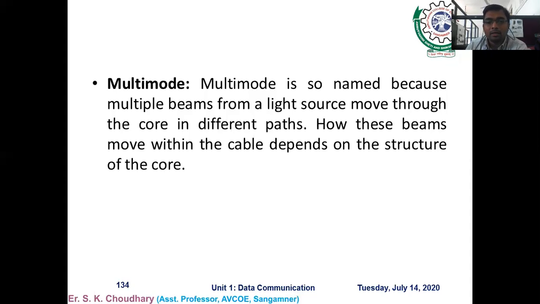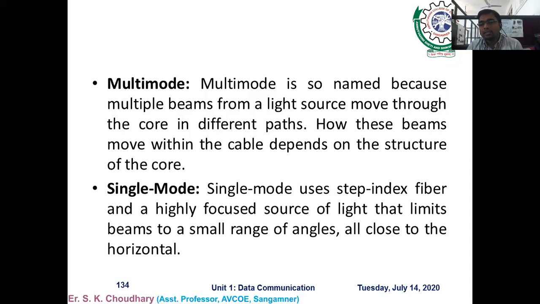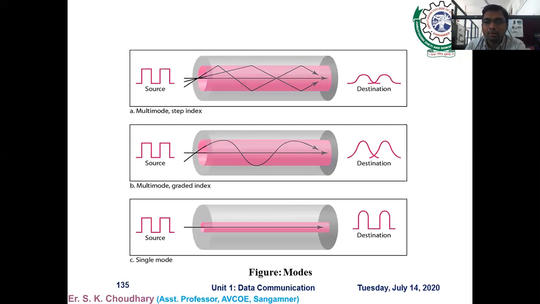Another one is single mode. Single mode uses step index fiber and a highly focused source of light that limits the beam to a small range of angles, all close to the horizontal. So in single mode transmission, the beam is more focused as compared to multi-mode. The next diagram will make the idea clear. These are the three cases: the first is step index multi-mode, the second is graded index multi-mode, and the last is single mode.